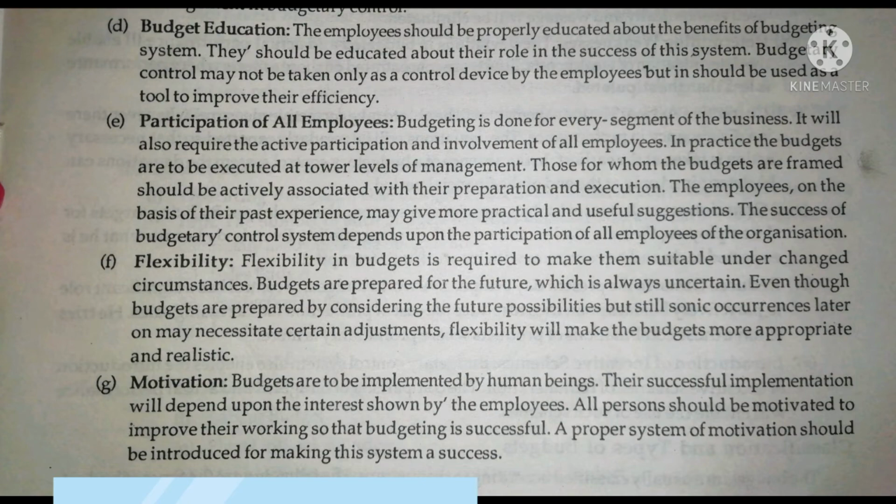Flexibility will make the budgets more appropriate and realistic. In that way, we make the budgets more flexible, so that as per the situation and circumstances, we can change our budgets depending upon the conditions in our business.